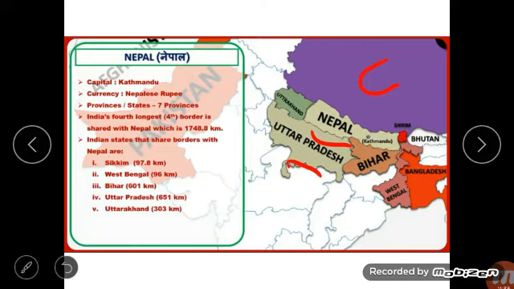The southern part has a marshy plain called the Terai. The southern part of Nepal has the marshy plain that is said to be Terai. Between these regions lie the Mahabharata Range and the Shivalik Range.